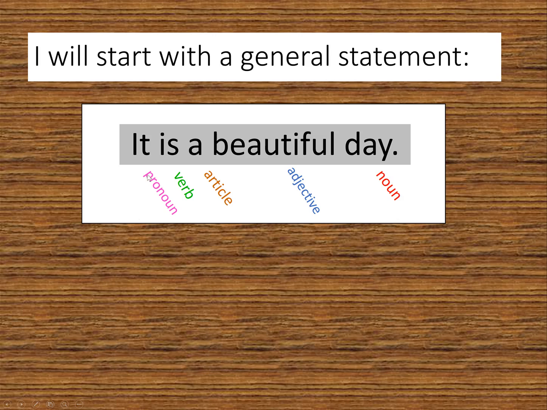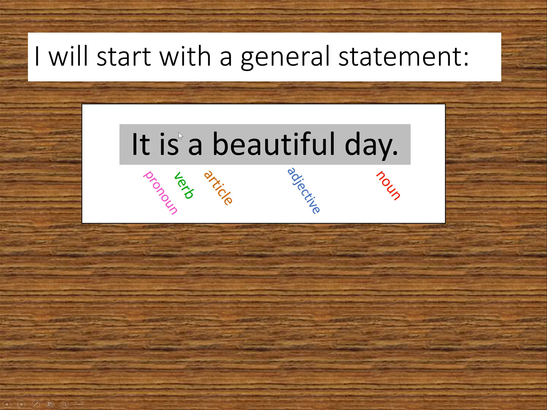First of all, pronouns are different than nouns. I could change this sentence a little bit. I could say, "The day is beautiful." But instead of doing that, I've started it with this pronoun, it. So either way, whether we say it is a beautiful day or whether we say the day is beautiful, we know that we're talking about the day, right?